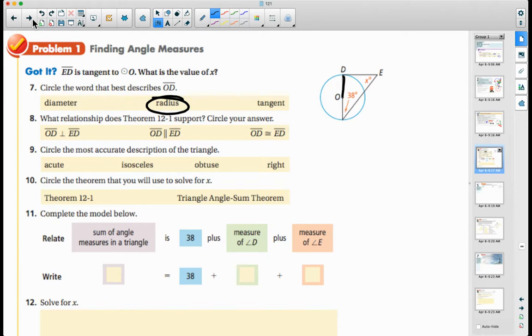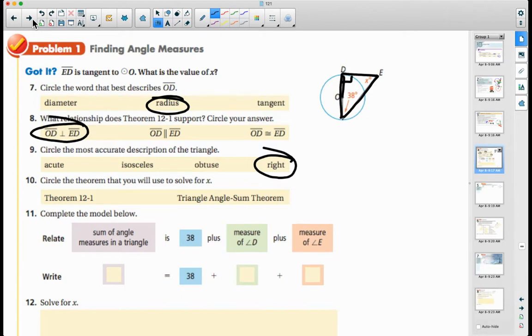Okay, what relationship does theorem 12.1 support? Right. So what that means is that I'm going to have a right angle right there. So that means that I have perpendicular: segment OD and segment ED are perpendicular. Circle the most accurate description of the triangle. Well, we know it's going to be a right triangle. So we can use properties of right triangles to help us solve.